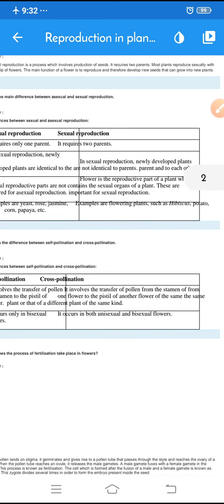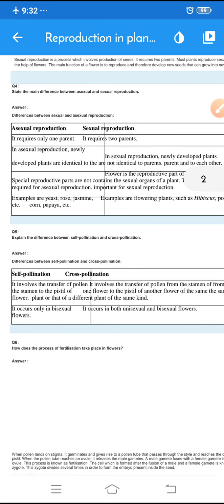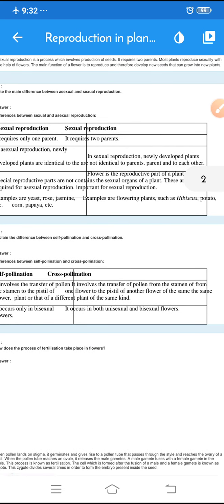Most plants reproduce sexually with the help of seeds. The main function of a flower is to reproduce, and therefore develop new seeds, and they can grow into new plants.